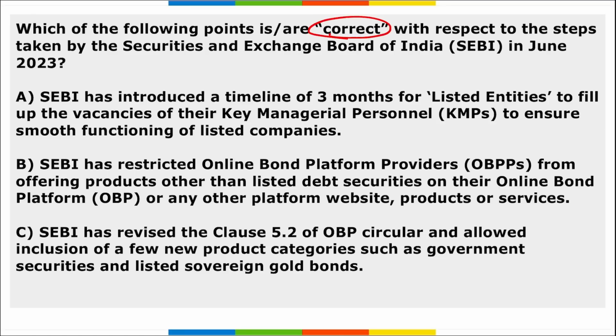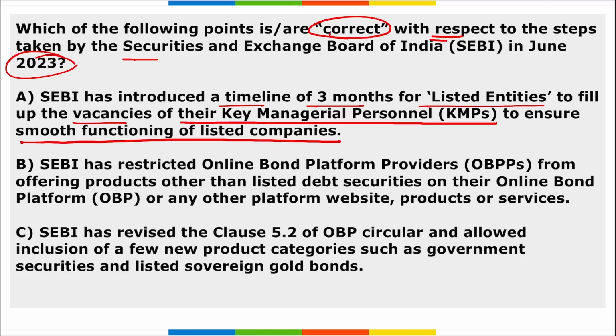Next is, which among the following is correct with respect to the steps taken by SEBI in June 2023? Option A is, SEBI introduced a timeline of 3 months for listed entities to fill up the vacancies of their key managerial personnel to ensure smooth functioning of the listed companies. So yes, these roles should be filled within 3 months. These guidelines were released by SEBI. So yes, option A is right.